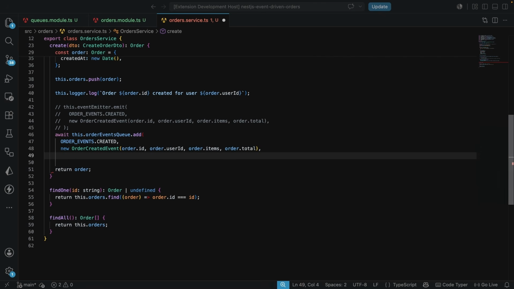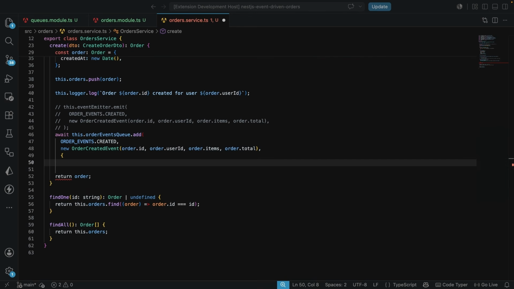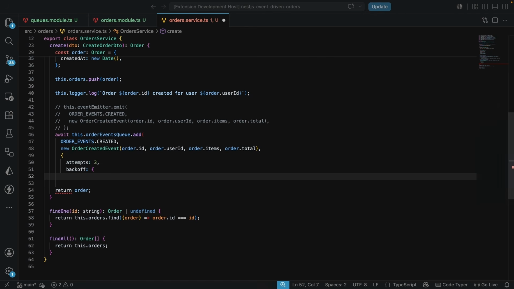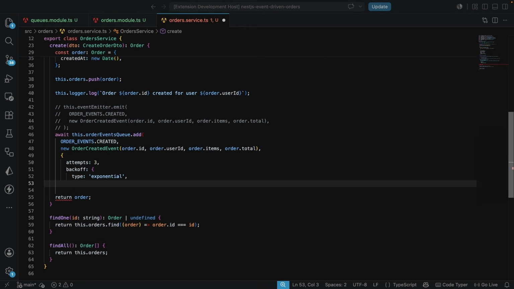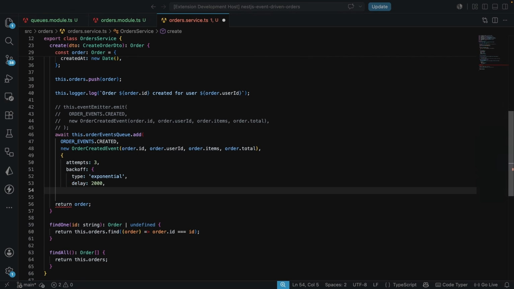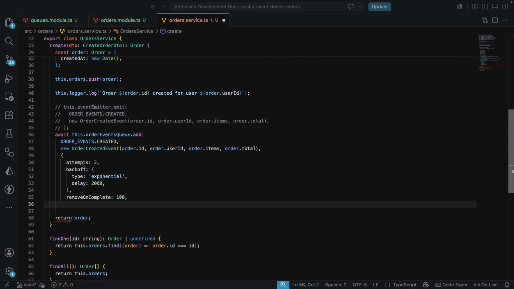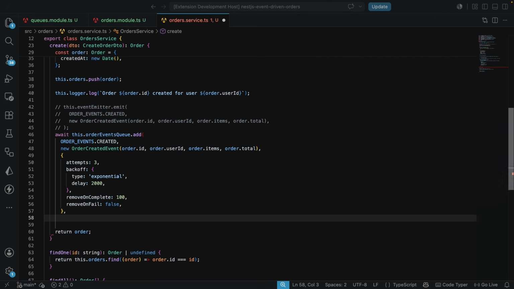We can also pass some configuration, just like attempts: 3, which means this is going to have a maximum of 3 retries if it fails. Also for the backoff, we're going to have the type of exponential, and the delay is 2000, just so that we do not hammer the queue. We are just going to wait, and the next wait is going to be longer than the previous. And here we're going to have removeOnComplete: 100, and we're going to set removeOnFail to false. This is the configuration that we are going to pass in here, like this.